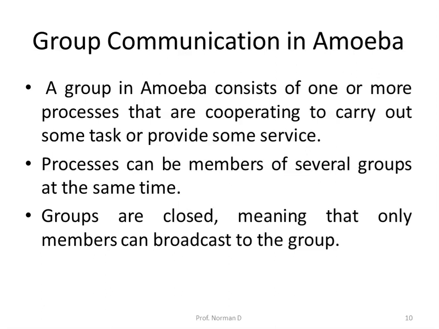Now let's discuss group communication in Amoeba. RPC is not the only form of communication supported by Amoeba. It also supports group communication. A group in Amoeba consists of one or more processes that are cooperating to carry out some task or provide some service. Processes can be members of several groups at the same time. Groups are closed, meaning that only members can broadcast to the group.